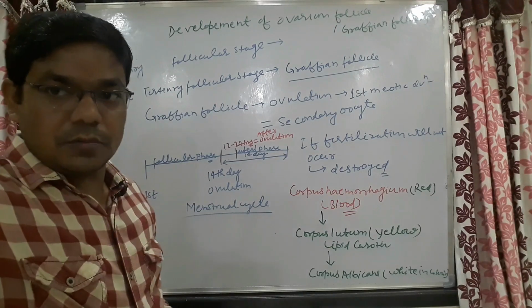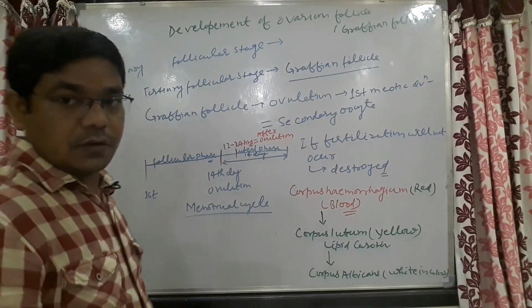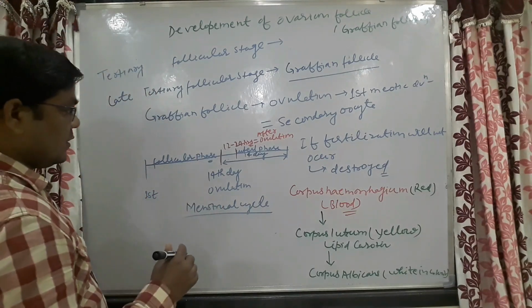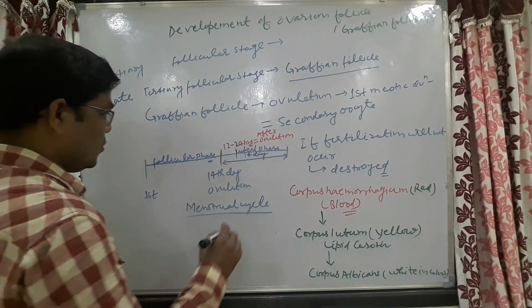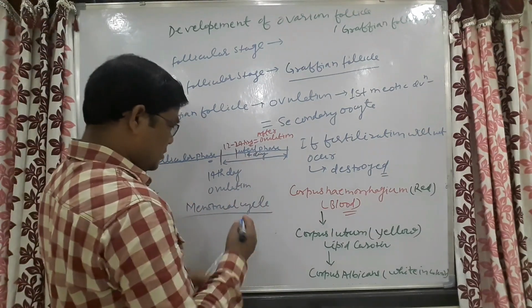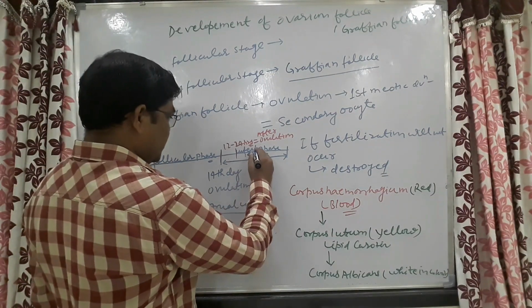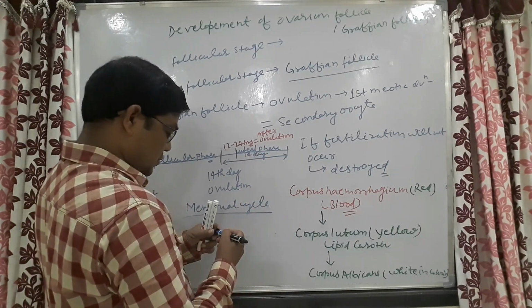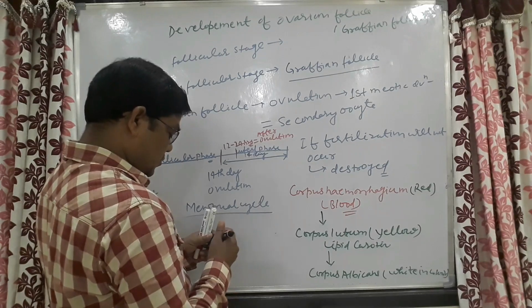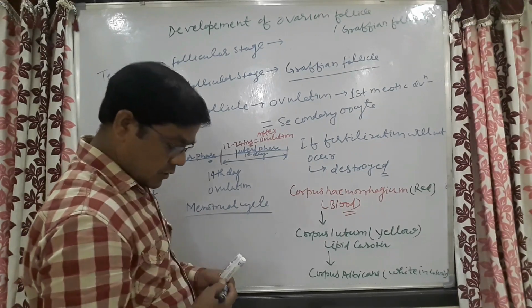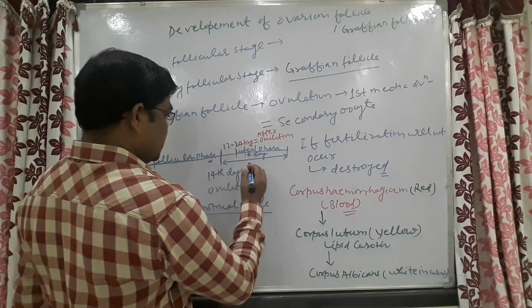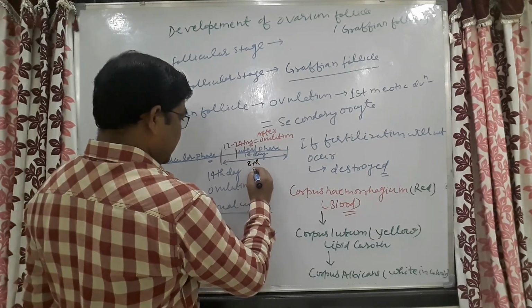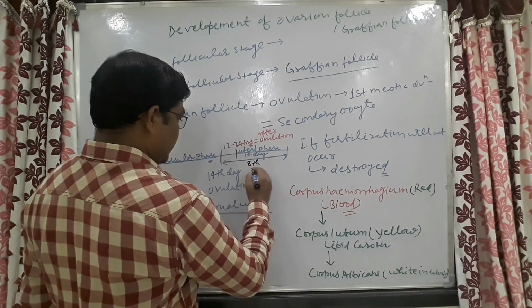Now come to the maximum activity of this corpus luteum. The maximum activity of this corpus luteum is seen on the 8th day after ovulation.